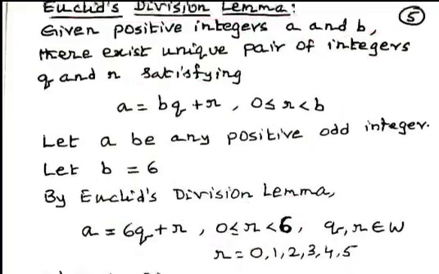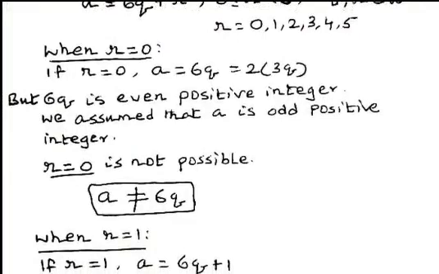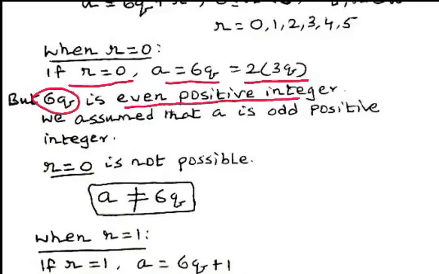Now let us consider the case when the remainder is equal to 0. When the remainder is equal to 0, a can be written as 6q. But 6q is even positive integer, whereas a is odd positive integer.